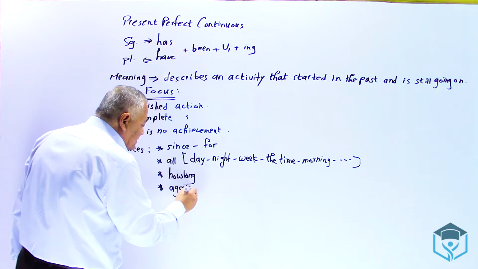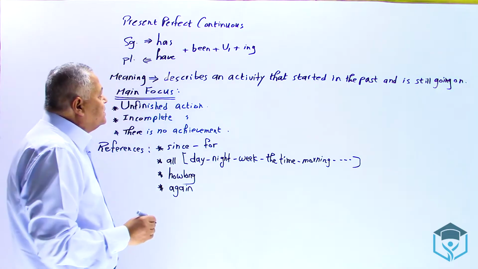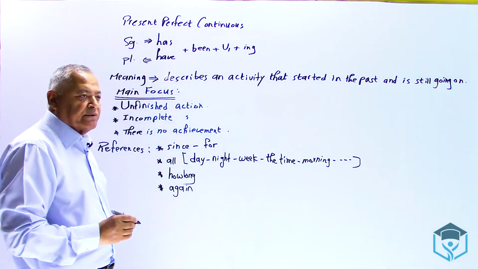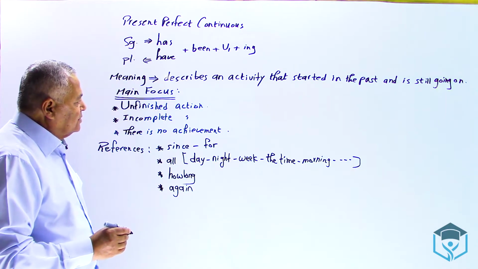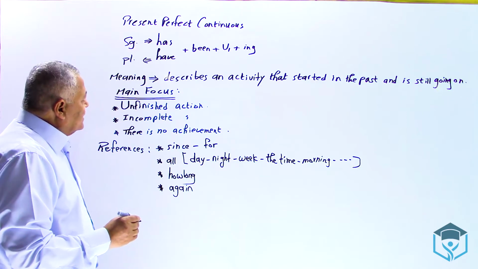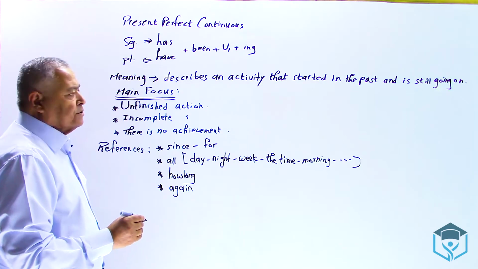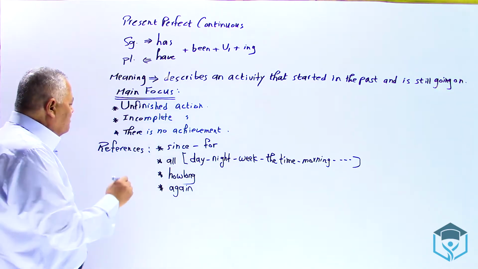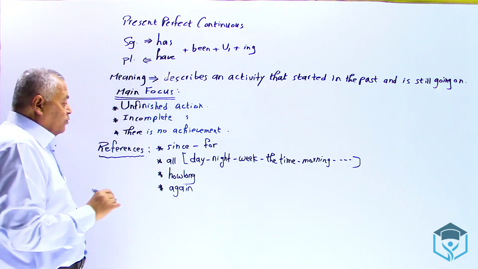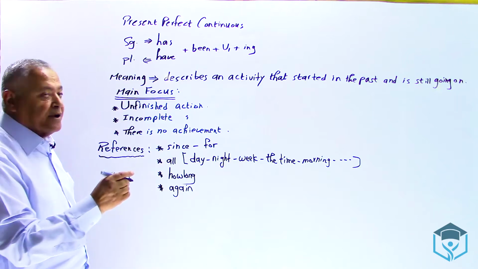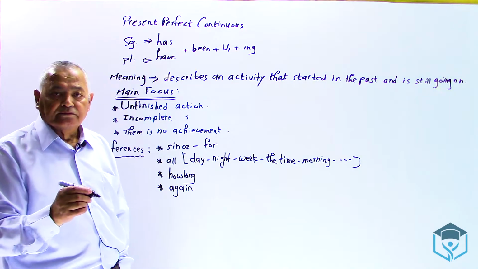This word sometimes refers to present perfect continuous. Now, these are the words, students, which mean a present perfect continuous. I call them references, words that refer to the present perfect continuous. Okay.